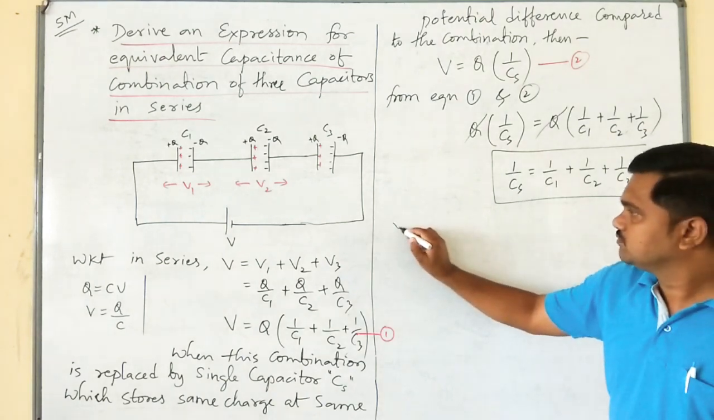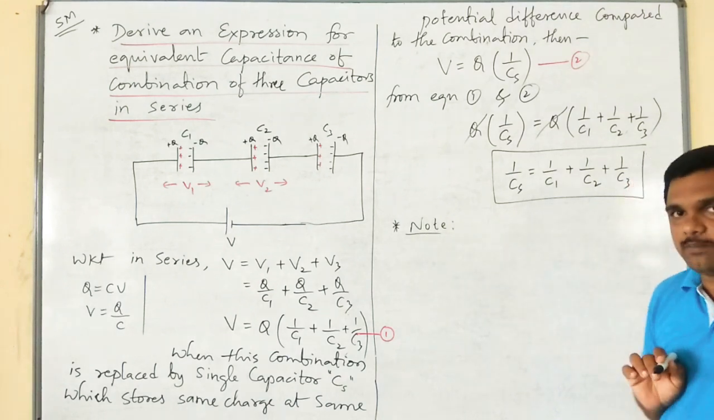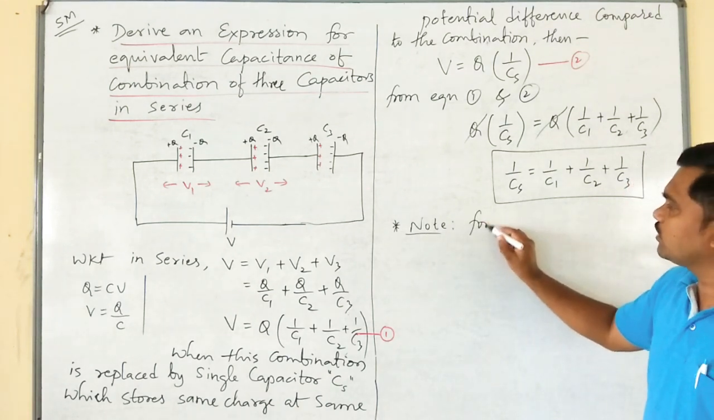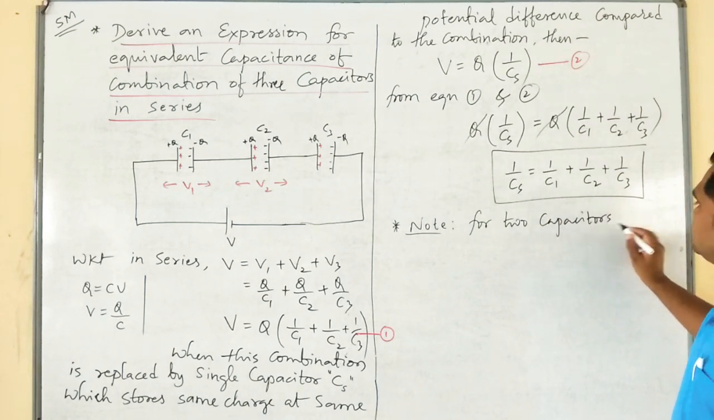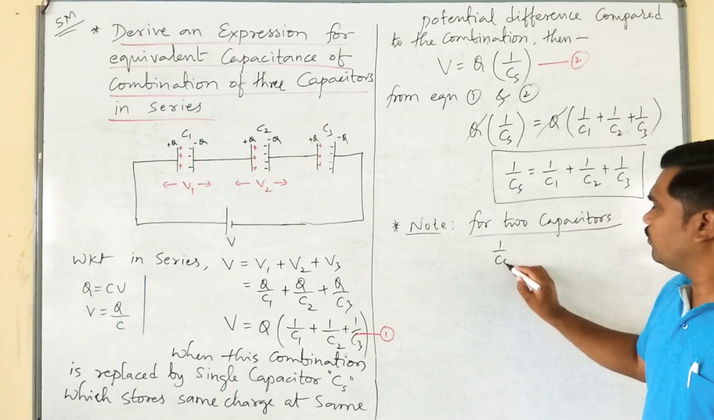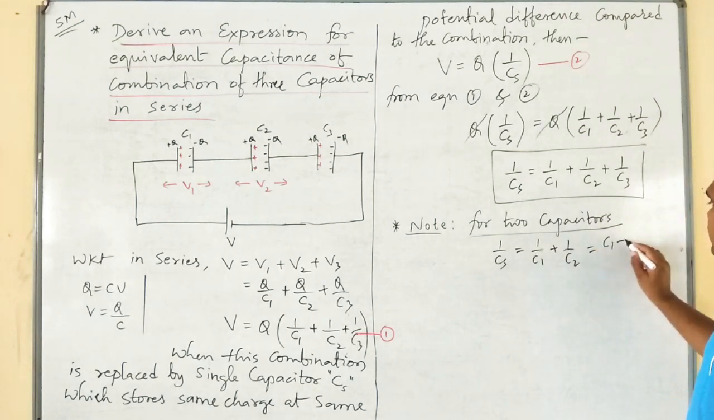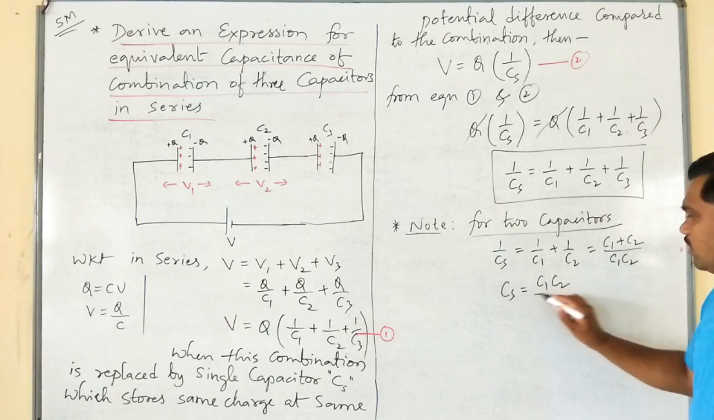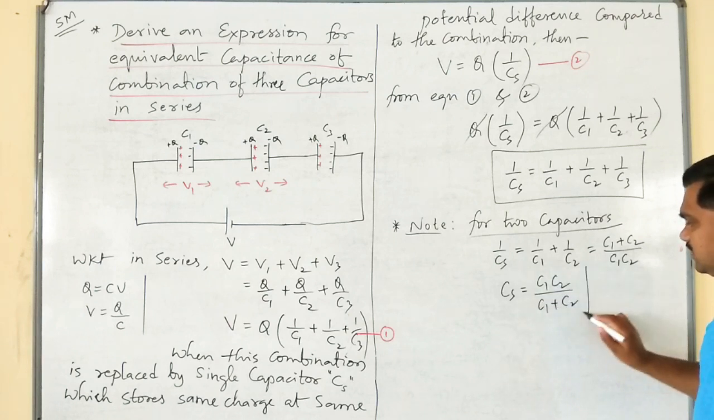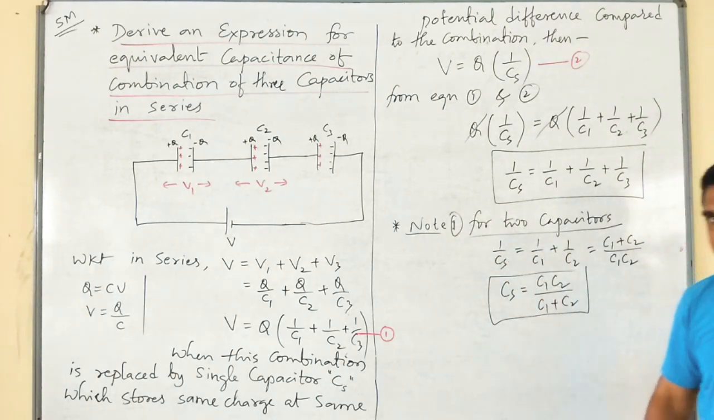I will tell you 2 extra points. For 2 capacitors, it becomes 1 by CS is equal to 1 by C1 plus 1 by C2, which is C1 plus C2 divided by C1 C2. So on taking this as CS, you get C1 C2 upon C1 plus C2. This is the first important point we have to remember.